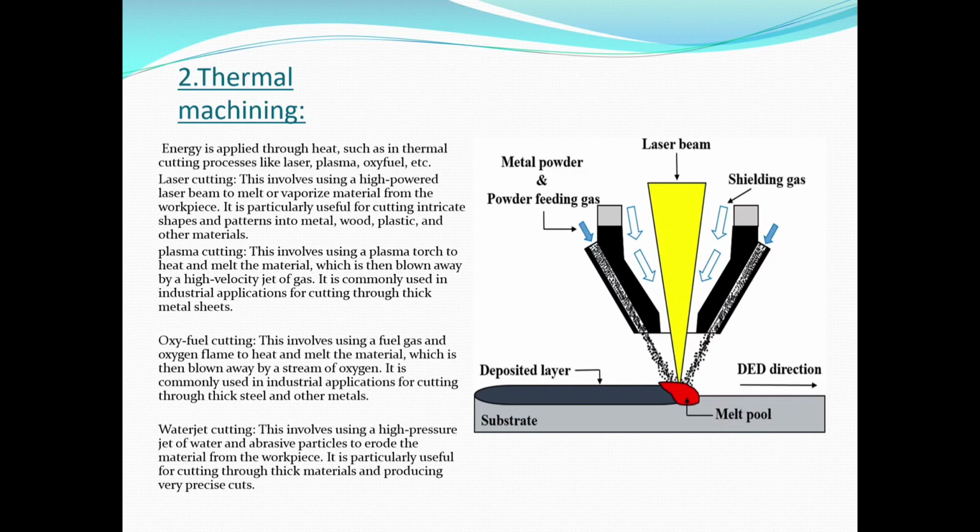And also the water cutting. This involves using a high pressure jet of water and abrasive particles to erode the material from the workpiece. It is particularly useful for cutting through thick material and producing very precise cuts. That's about the picture and thermal machining. This is widely used in industries.